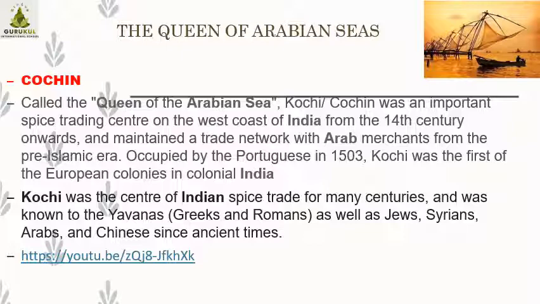Trade means business. And what business? Spices. Spices are very costly, and Kerala is the land of spices. It is called the Garden of Spices. So they were getting more profit there, and they labeled it the Queen of the Arabian Sea. Now here I have also provided a link that shows you the area of Cochin and Kerala.